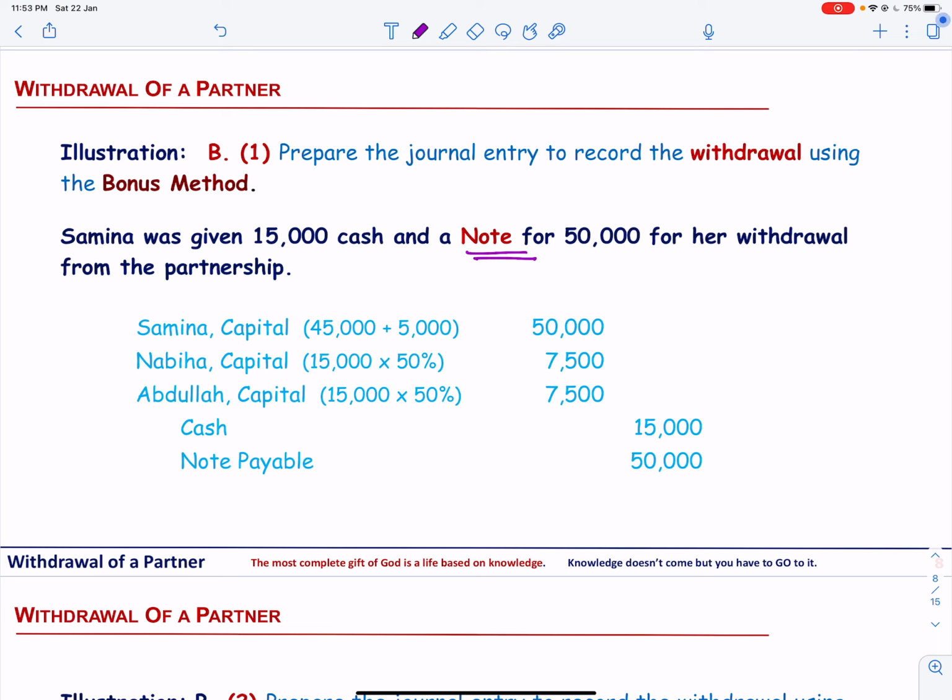So she is paid 15,000 cash and there is an increase in liability for the firm by 50,000. Samina's capital was 45,000 and a 5,000 increase was because of the revaluation of the assets, and the difference of 15,000 is allocated among the remaining partners in their profit sharing ratio.